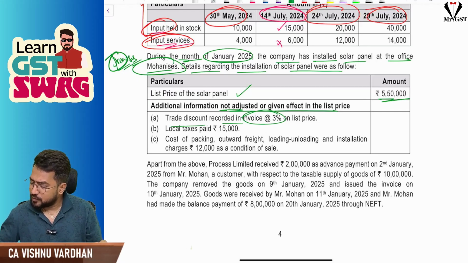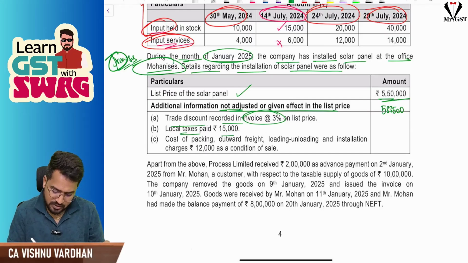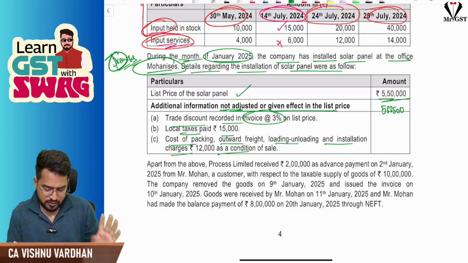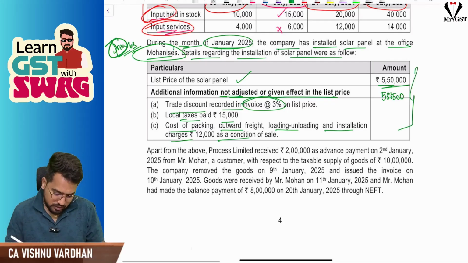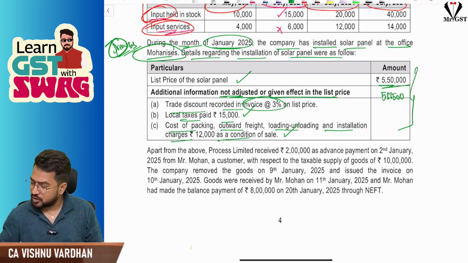If you give minus 3%, it is 5,33,500, and local taxes paid 15,000. Cost of packing, outward freight, loading, unloading, installation, all these are as condition of sale, say 12,000. These should be added. So this is the only information regarding the solar panel. So 5,33,500 plus 15,000 plus 12,000, that is plus 27,000.